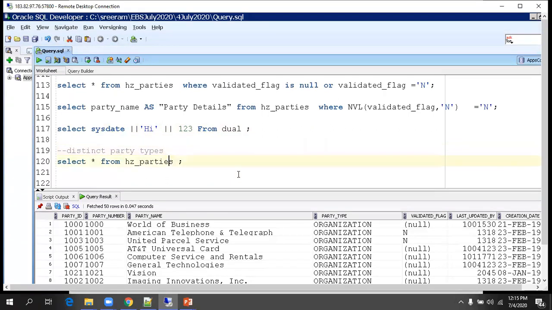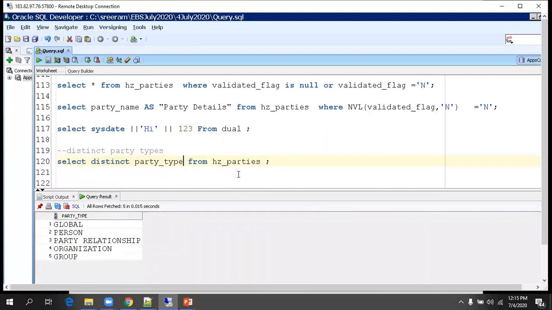I just want to find out the distinct party types used in this particular table. What I can do is simply mention distinct party type. So you'll get the list of distinct party types which are available in your system. In some scenarios, just for developer purposes, you prefer to use it, or sometimes in real time also we need to use distinct.